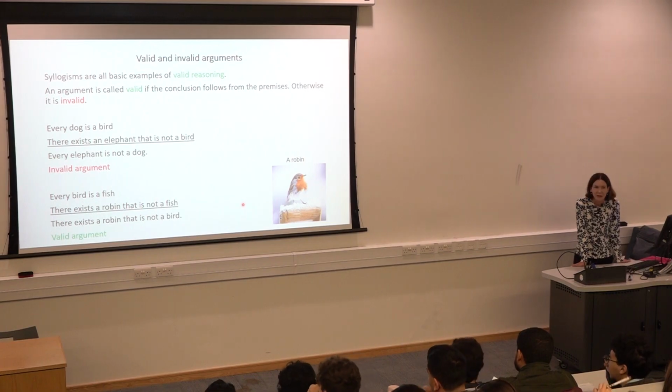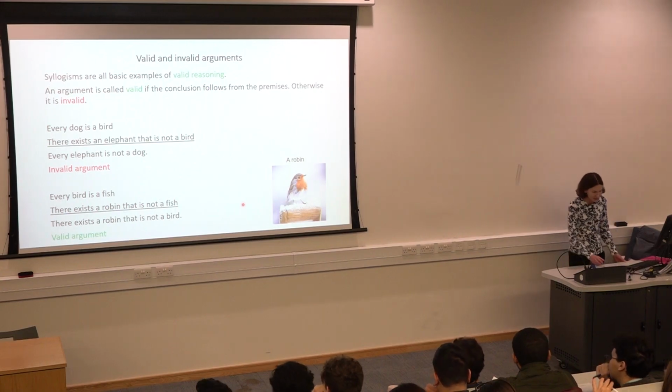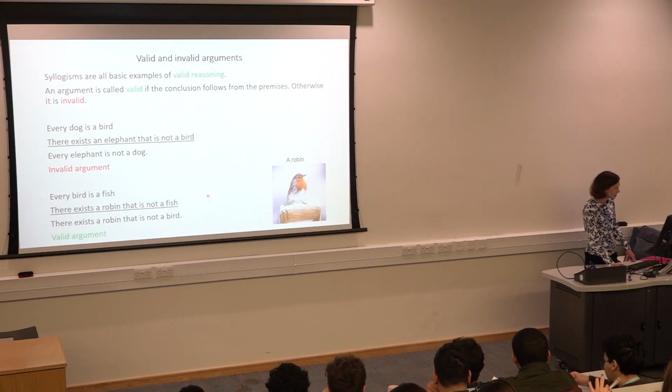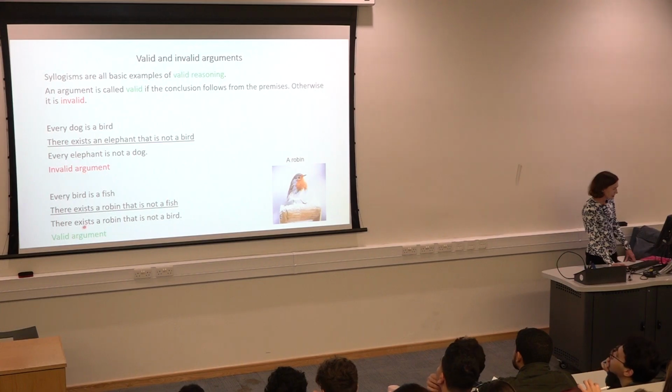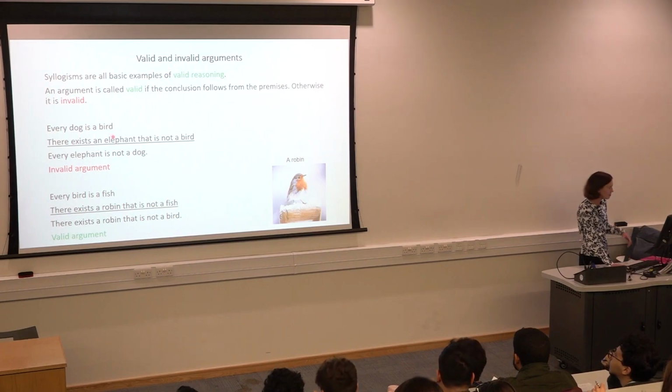Okay. All right. So at this stage, you must be thinking that valid and invalid arguments are not the total answer, because if I read this statement, every elephant is not a dog, that's true, but invalid argument. Somewhere there exists a robin that's not a bird. Well, that's nonsense, but it's a valid argument. So what's the problem here? Just sticking to valid and invalid arguments is not going to give us truth. What else do we need? The premises must be true, right?